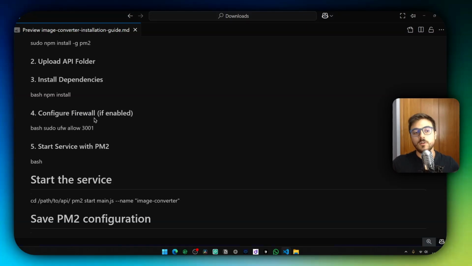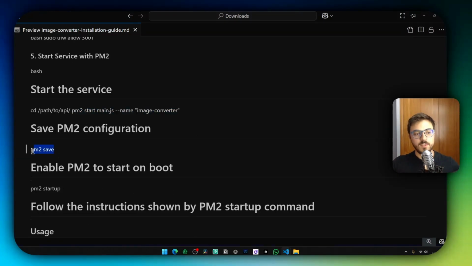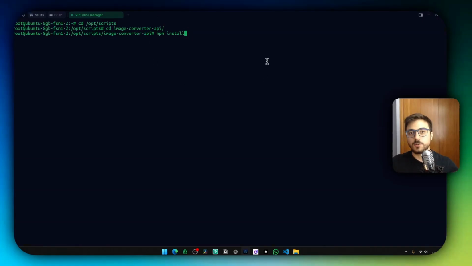If you have a firewall configured, just allow this port to be accessible. Port 3001 is the port that the API is going to be listening at. And then we're going to have to start the service with PM2. Inside your API folder, just run this, and it is going to start the server. Then just save the configuration of PM2 and enable PM2 to start when the server gets restarted. Just copy this command and paste it into your SSH.